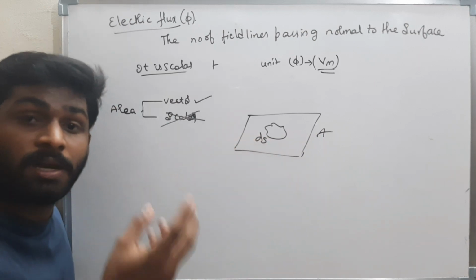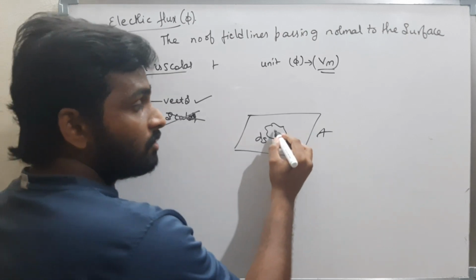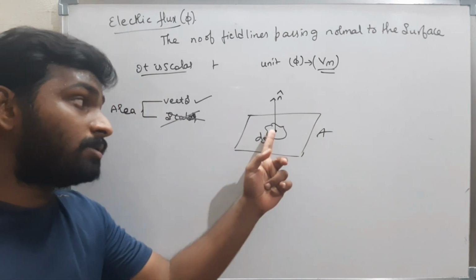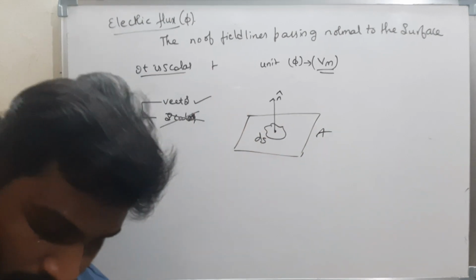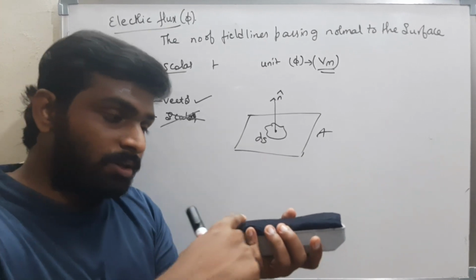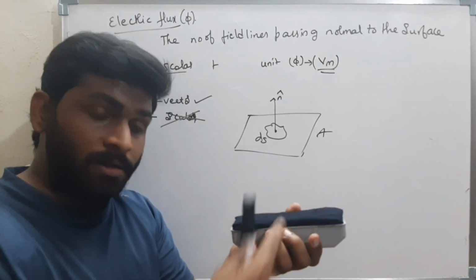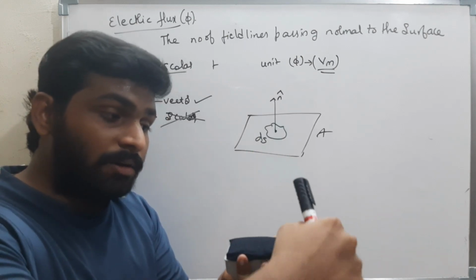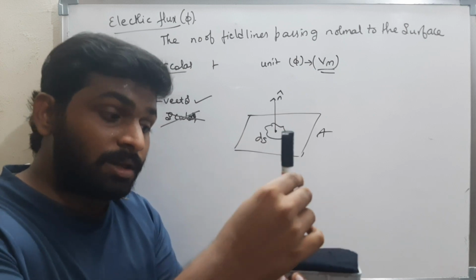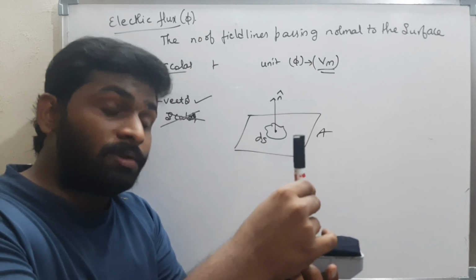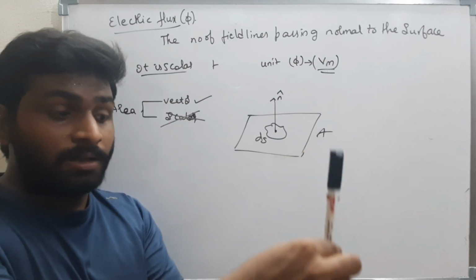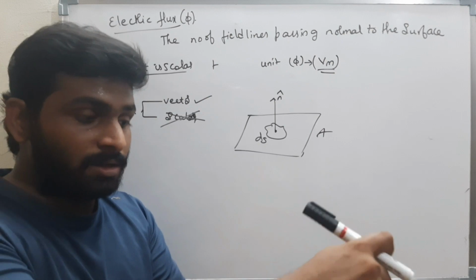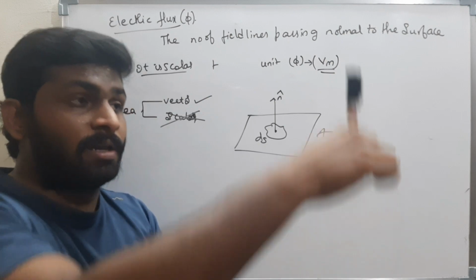What is the direction of the area? The direction of the area is always normal to the surface, and always outwards. Now see here, if there is a body, there is a surface area, and this also has a direction. The area is the magnitude, and the direction is perpendicular to the surface, always outwards. That means this is the area and the direction of this area is like this.